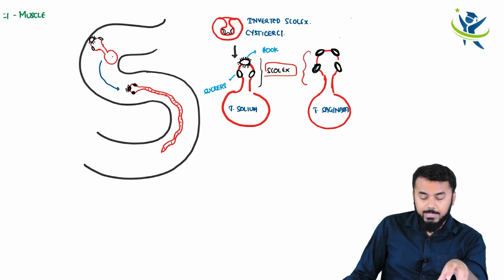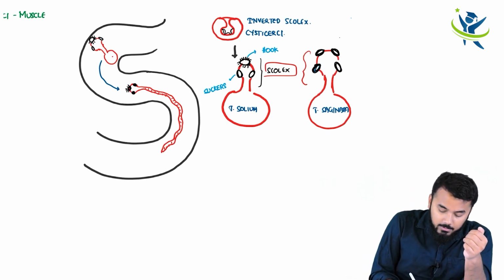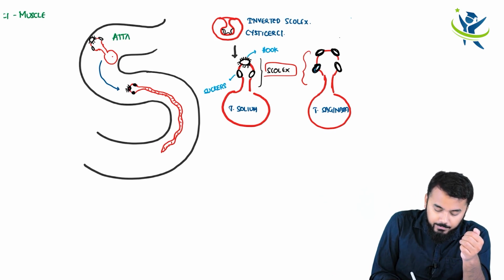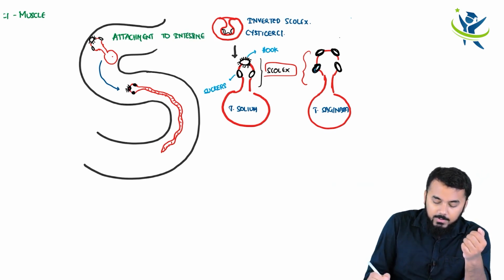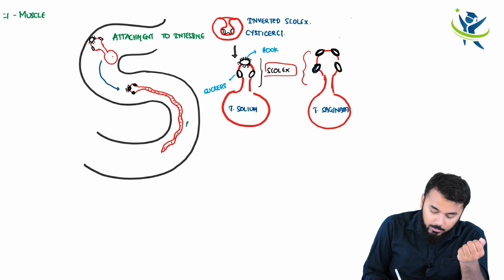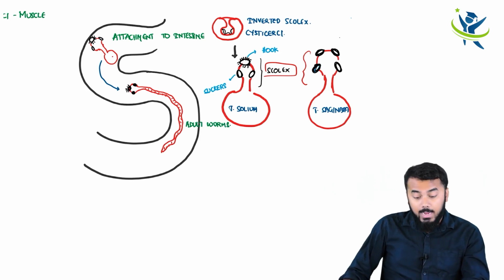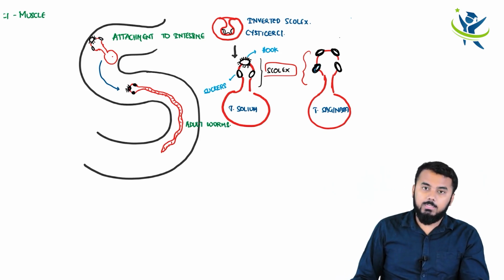Once they are attached with the help of these suckers, the next stage, after attachment to intestine, is that this will further develop into an adult worm within the small intestine.